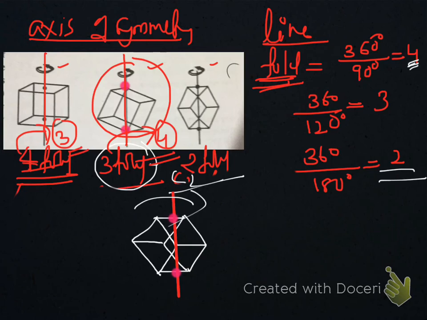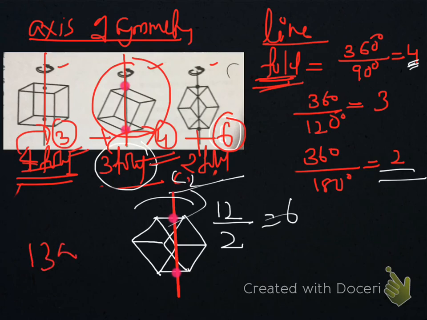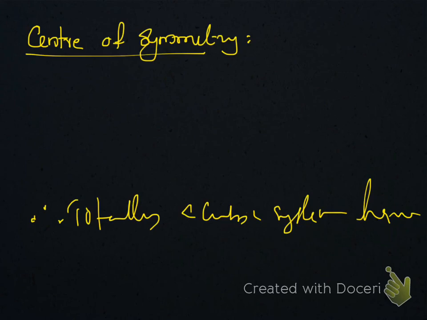So it is C2, that means two-fold axis of symmetry. Here we are cutting opposite edges. Totally we have 12 edges. So 12 by 2, 6 C2 axis. Total is 6 plus 4, 10 plus 3, 13 axes of symmetry are there for a cube. For a cubic system, we can have 13 axes of symmetry. And initially we have completed 9 planes of symmetry. Now we are coming to center of symmetry.